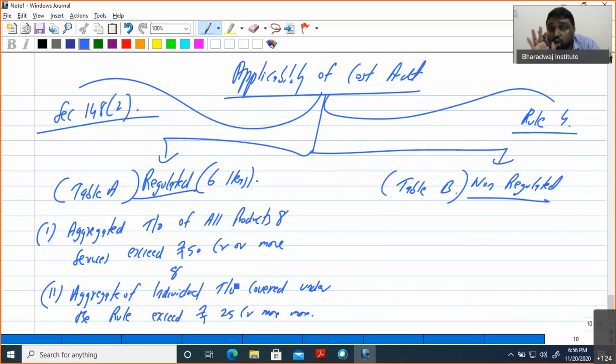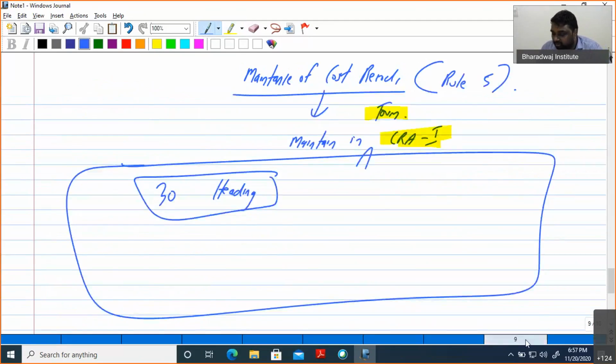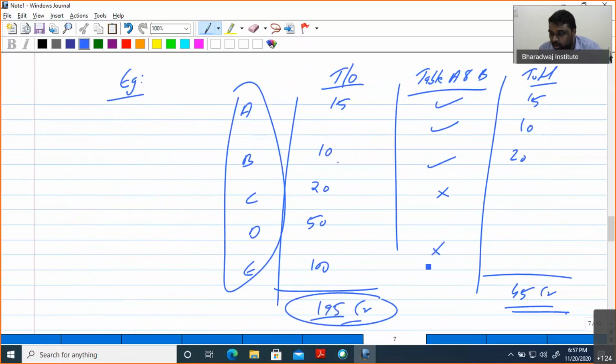For regulated, the government is very clear: they want to bring cost audit in at the earliest level. Here "covered" is very important. The meaning of covered is that you take the total of these items only: 15 plus 10, 25, and 45. So this is the two provisos. The first is 195 and the second is 45.